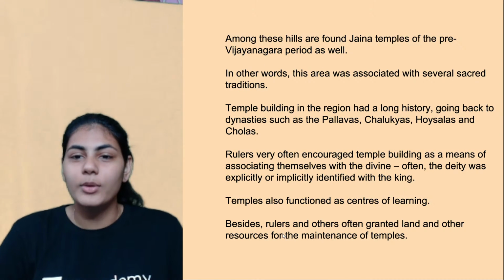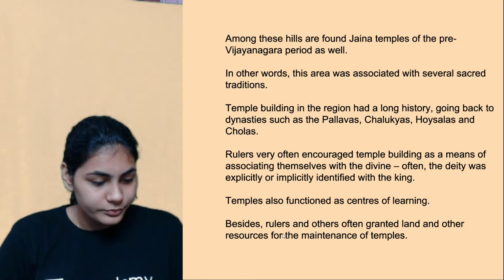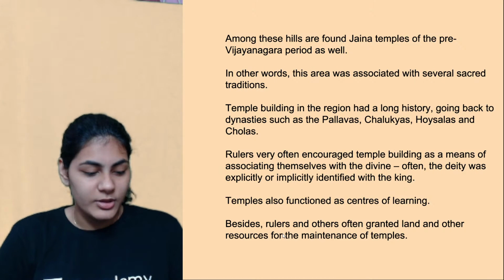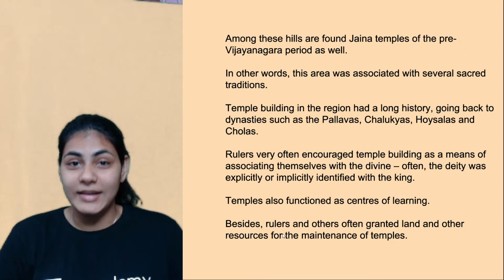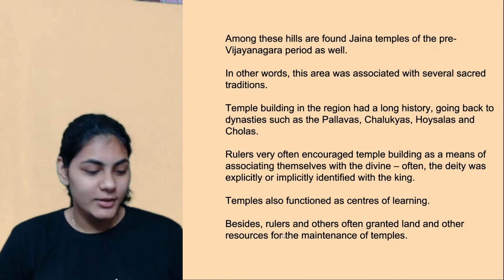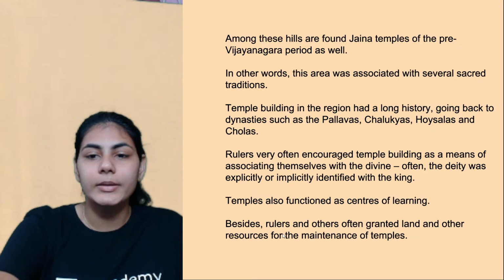To maintain their power and authority, they often constructed temples, right? Okay, cool. Namit is here with us. Hi, Namit. I'm good. Thanks for asking, and I'm hoping you're well too. Anyways, we'll move ahead.